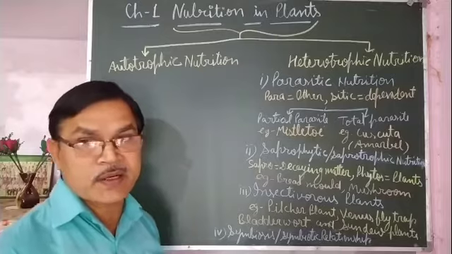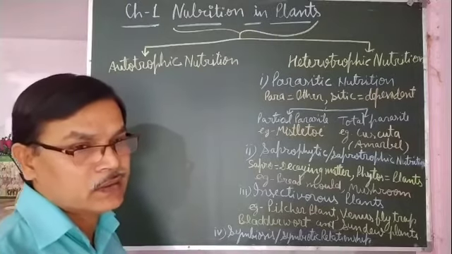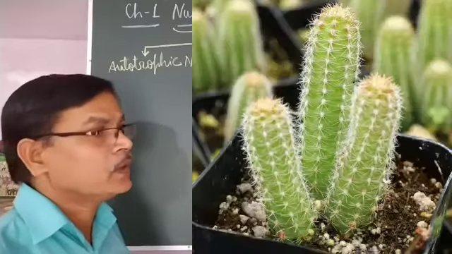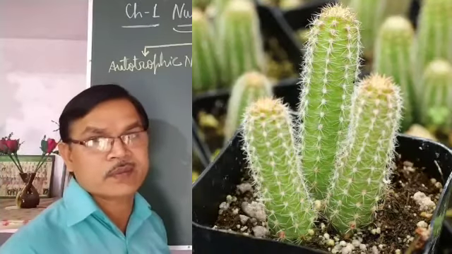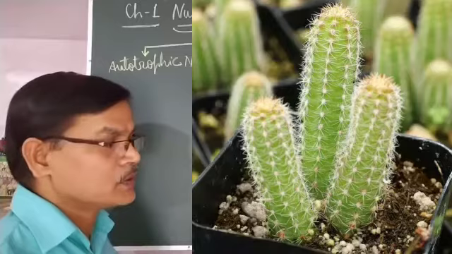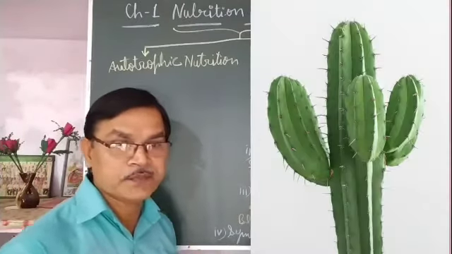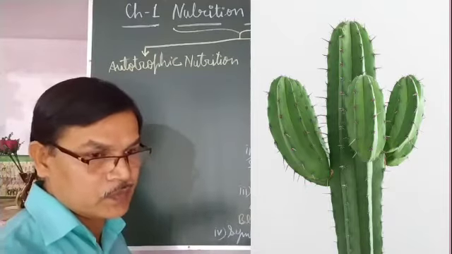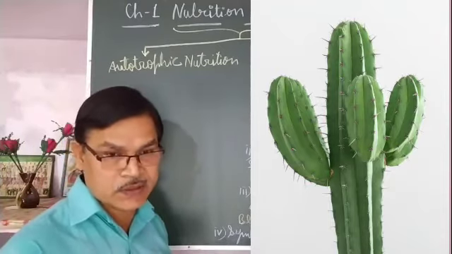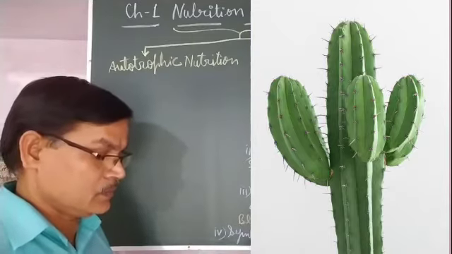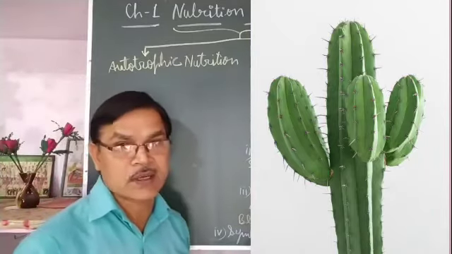In which part of the plant does photosynthesis take place in cacti? In cactus plants, leaves change into spines. So photosynthesis takes place in the stem. Their stem is succulent, that is fleshy, that is juicy. Chlorophyll is present in the stem only.